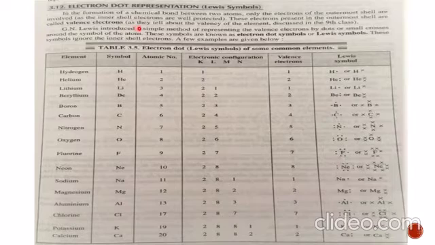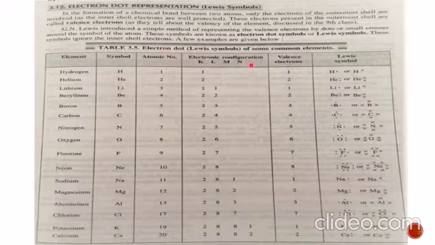And as they tell about the valency of the element, we know what is valency. Valency is the combining capacity of an element. For this, either the element loses the electron, or gains the electron, or shares the electron. Now, G.N. Lewis introduced a simple method of representing the valence electrons by dot or small cross around the symbol of the atom. So around the symbol, the electrons may be represented either with the help of dot or with the help of cross. These symbols are known as electron dot symbols or Lewis symbols. These symbols ignore the inner shell electrons.